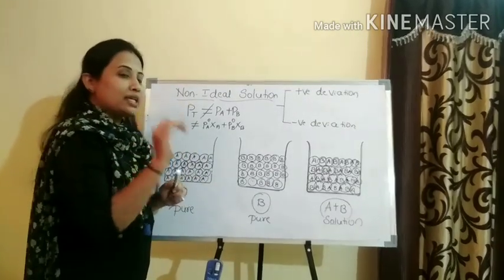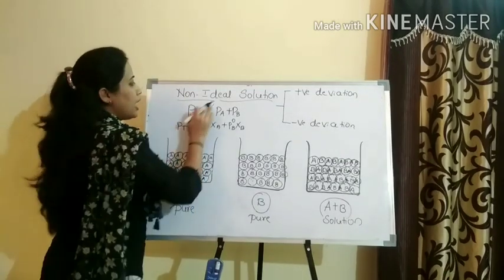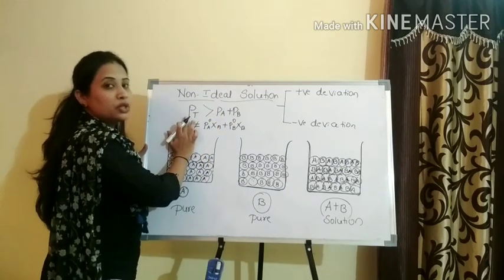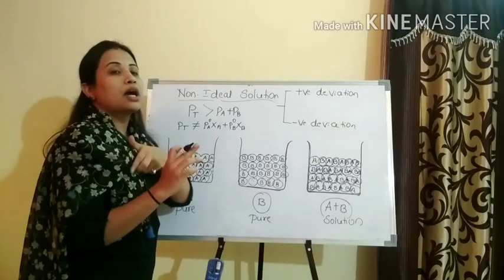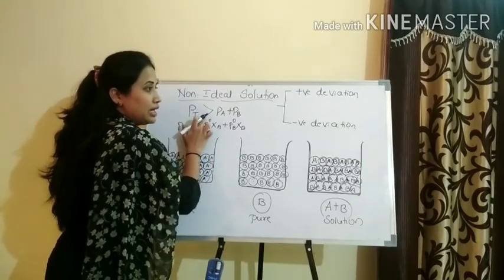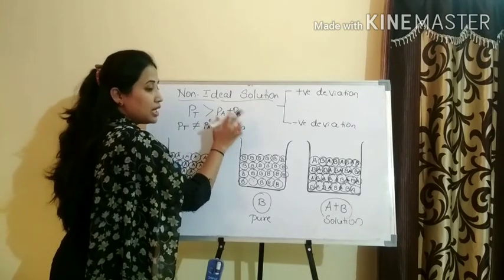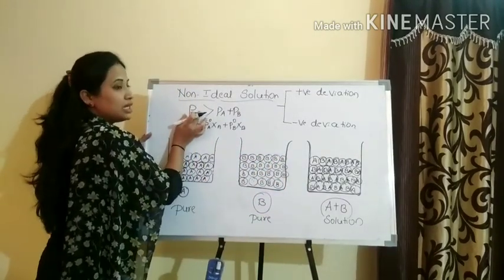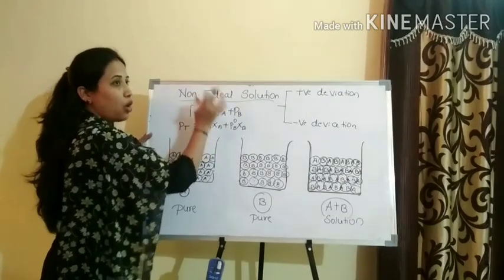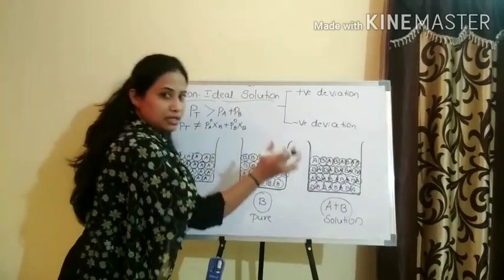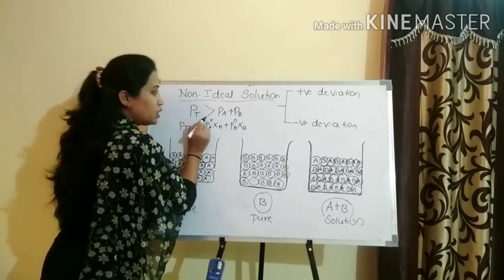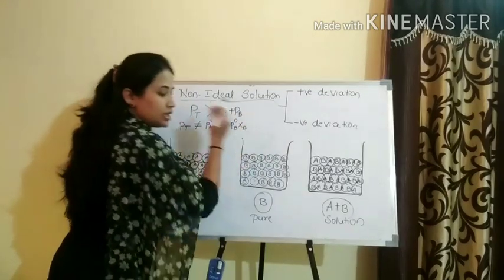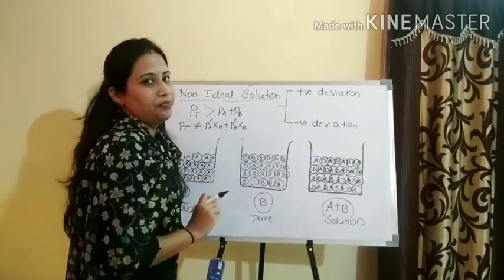When I say not equal, either the P total obtained experimentally is greater than that expected from Raoult's law, PA plus PB, that I obtain upon mixing. That is positive deviation: the pressure created upon mixing is greater than P naught A into XA plus P naught B into XB, more than expected.